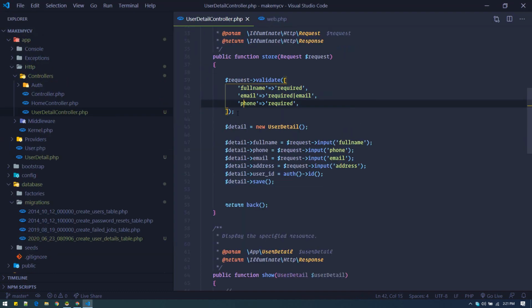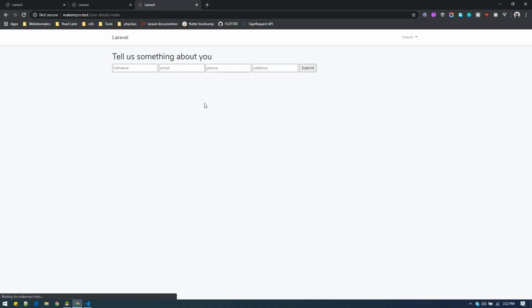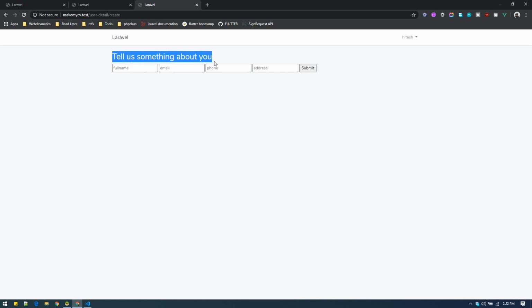Alright, so we can add the validation like this: request validate, and full name required, email required, and this should be an email field, and also phone should be required. So whenever it fails these criteria, it will redirect us back with error. So let's check that out. Whenever I hit submit, it will redirect us back. So we are not seeing any error right now.